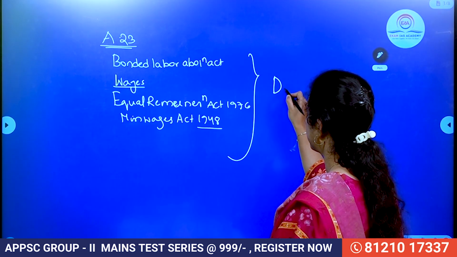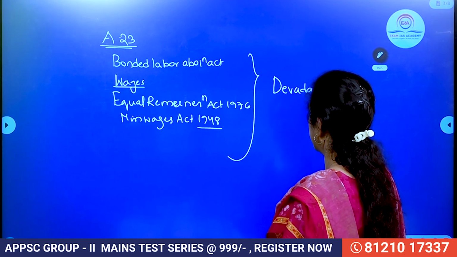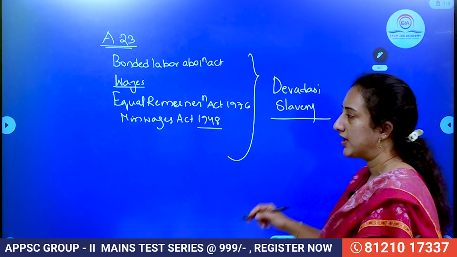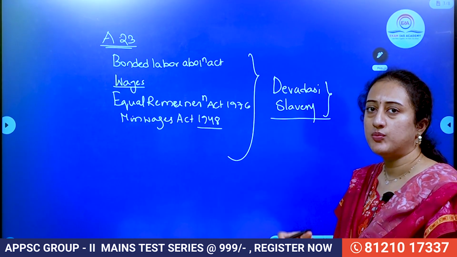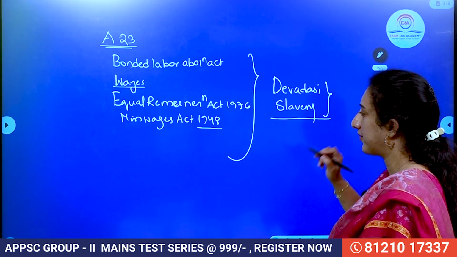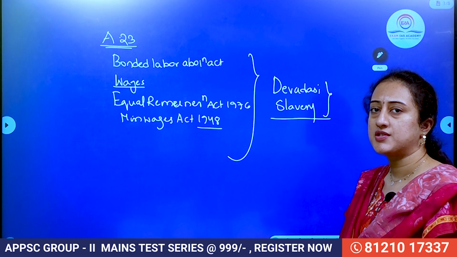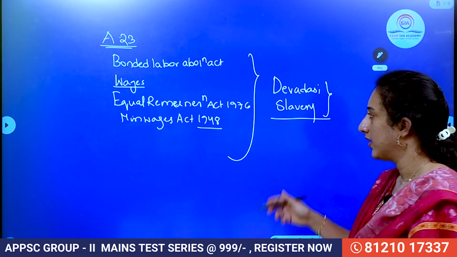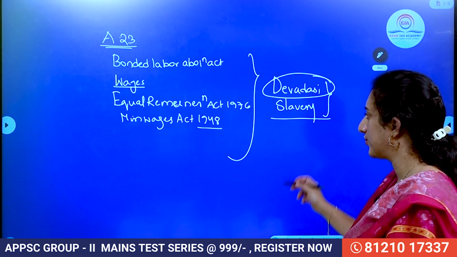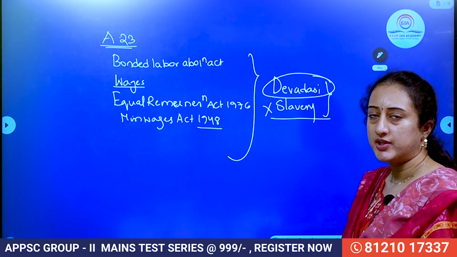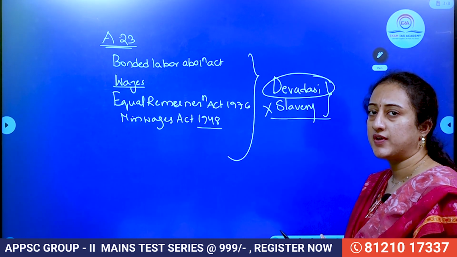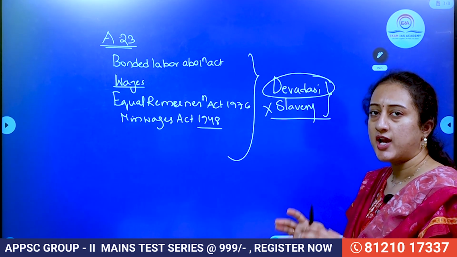Then we also have institutions like the Devdasi system and slavery. These are also prohibited because they constitute some form of forced labor. In human trafficking, we see organ trafficking, and sometimes women and children are the most trafficked. Even prostitution in the name of Devdasi is prohibited under Article 23. Beggar, forced labor, bonded labor, Devdasi system, human trafficking, slavery, all these forms of exploitation are